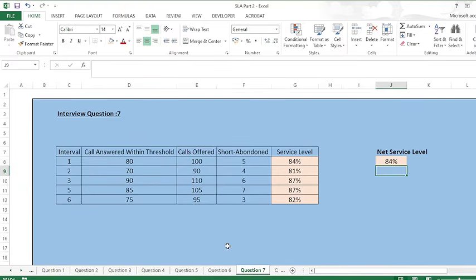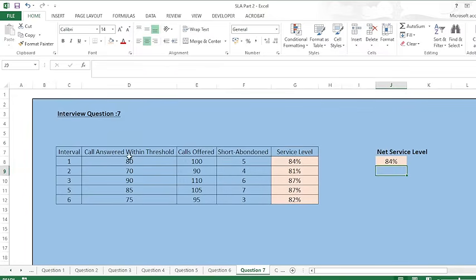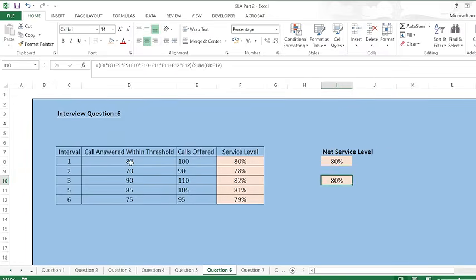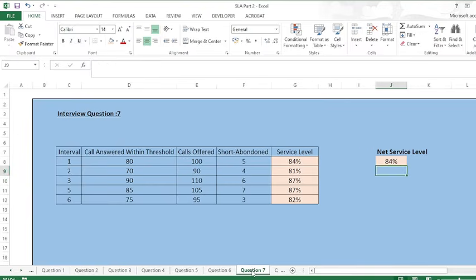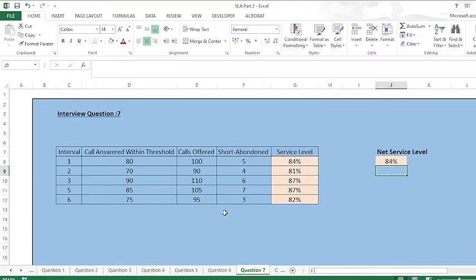And if you see the difference between question number 6 and 7, the calls answered within threshold numbers are the same, like 80, 70, 90, 85, and 75. In the seventh question also the numbers are the same, and the calls offered are also the same, like 190, 110, 190, 110.